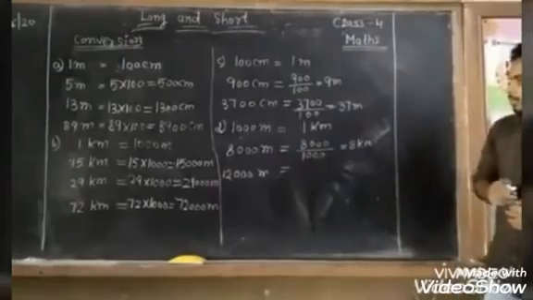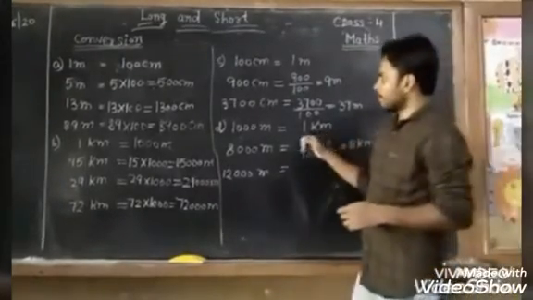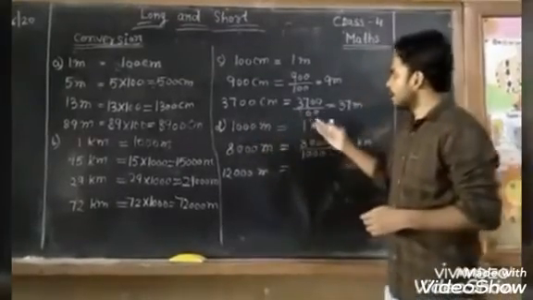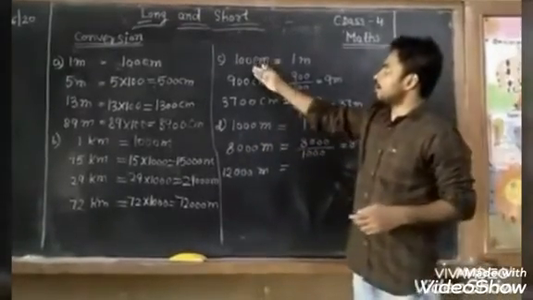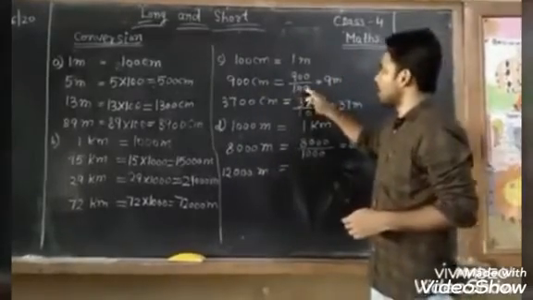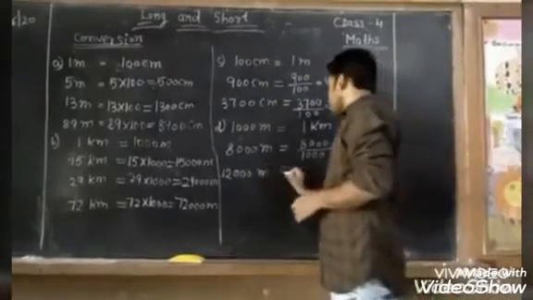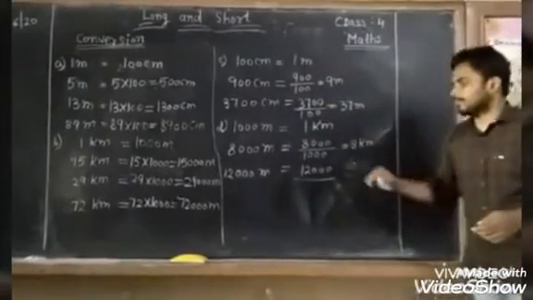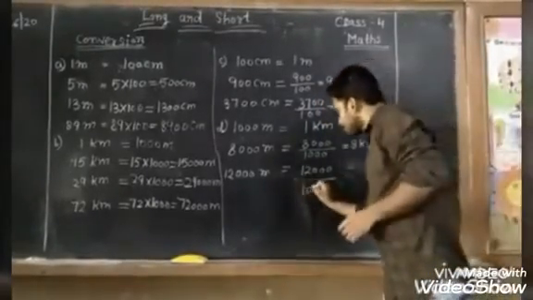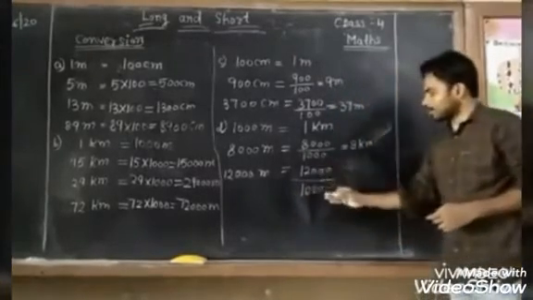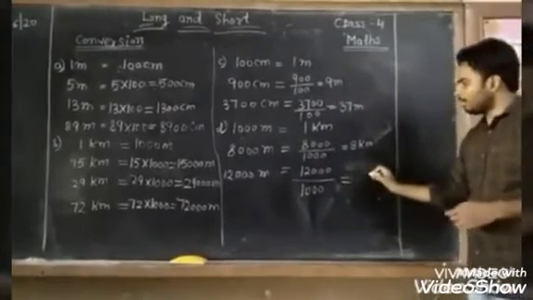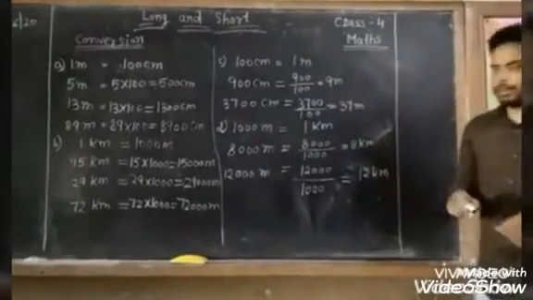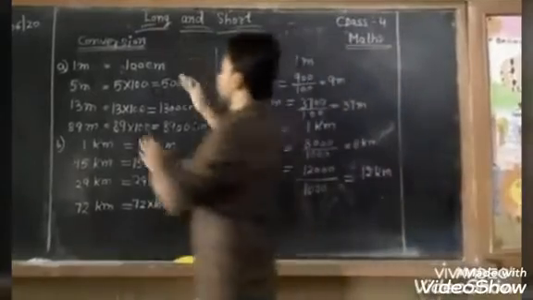Now we have to convert 12,000 meter into kilometer. So 12,000 can be written as 12 into 1000. Okay, and when we convert into kilometer, it should be divided by 1000. 12 into 1000 divided by 1000. So we can cut this 1000 by this 1000. So the answer will come 12 kilometer. Is it understandable?